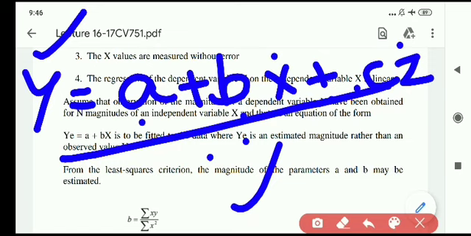Now I am going to explain what y stands for, what x stands for, and what z stands for. Here, y is nothing but trips. It may be trip production or trip attraction, because both come under trip generation.